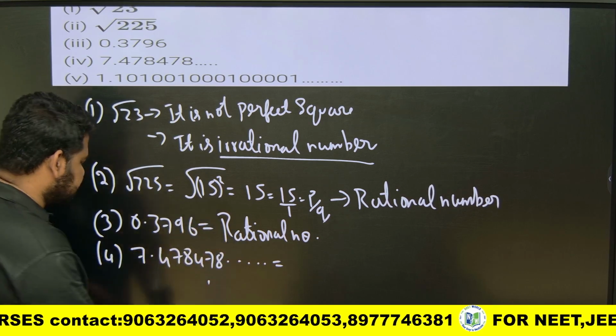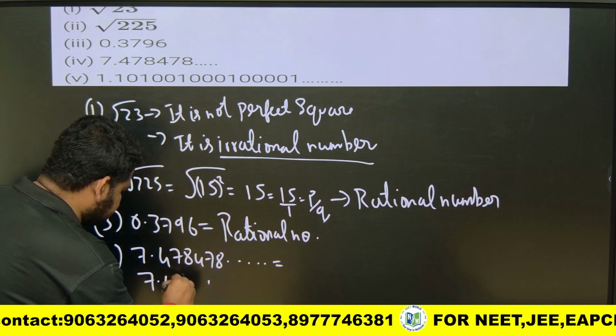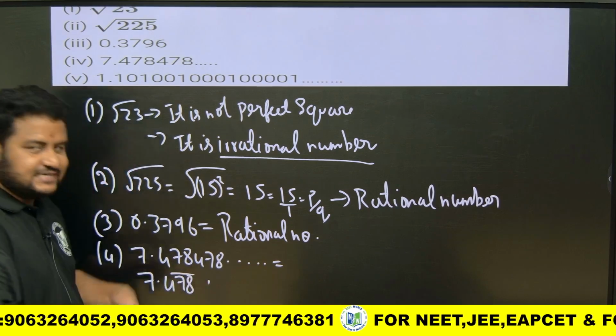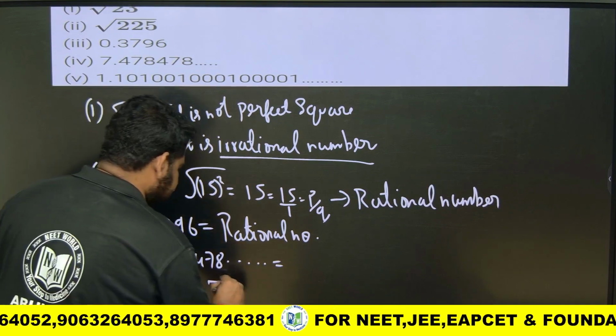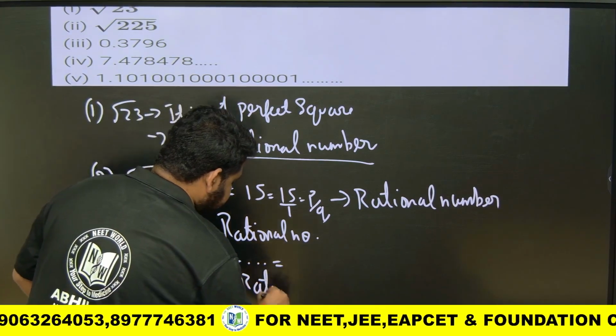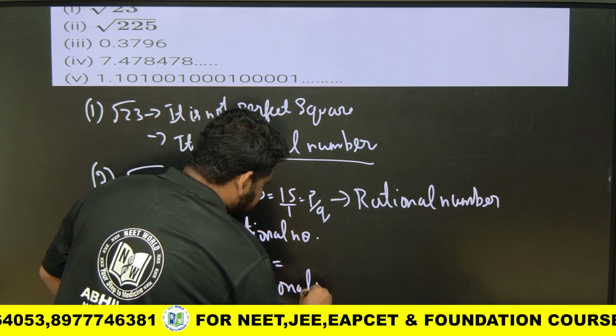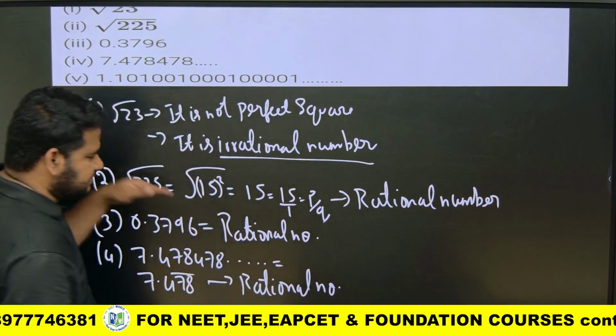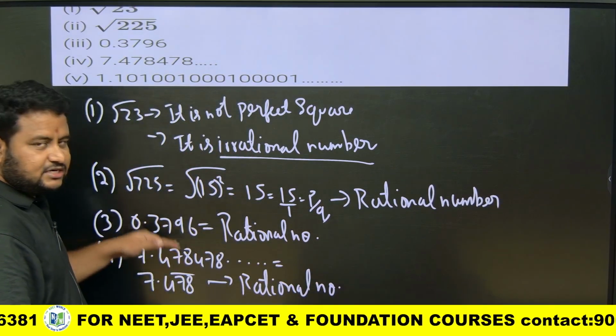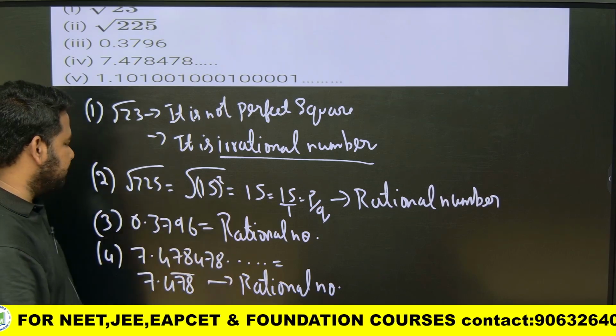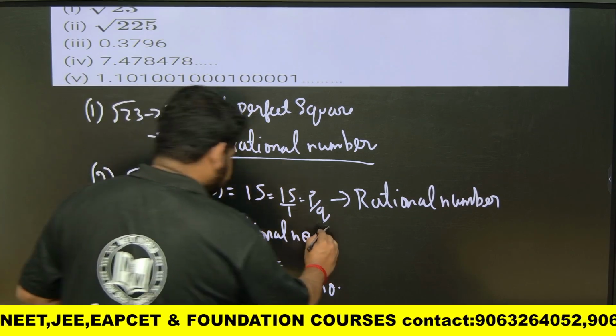That means this can be written as 7.478 bar. If I write bar, that is a rational number. Therefore this is a rational number. The third one is a terminating decimal. This is non-terminating but repeating, so it is a rational number.